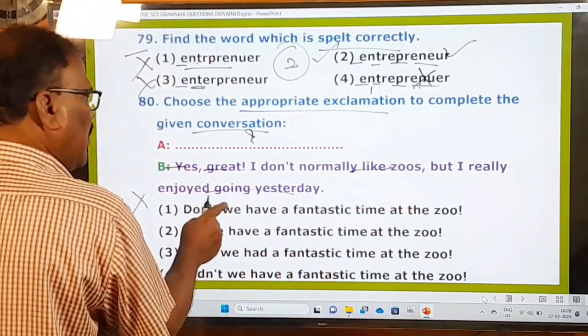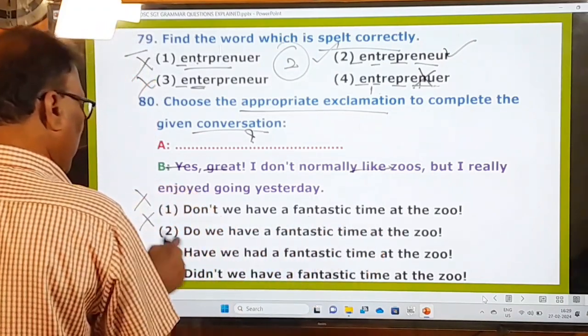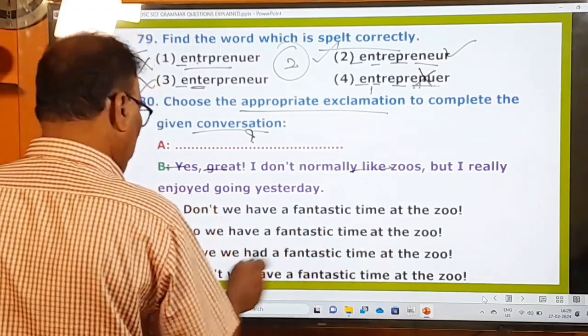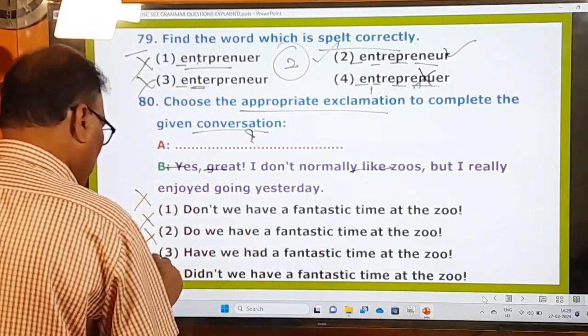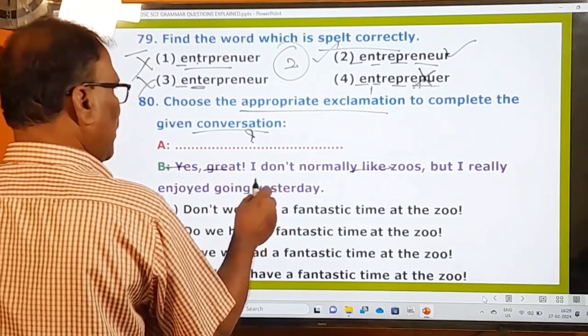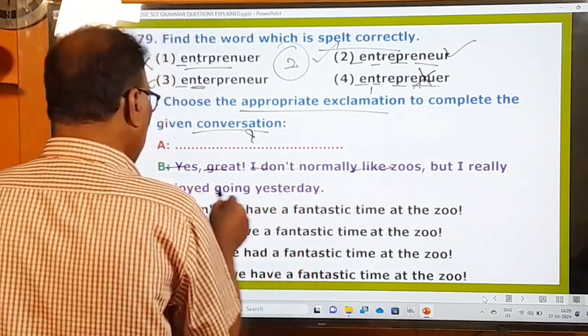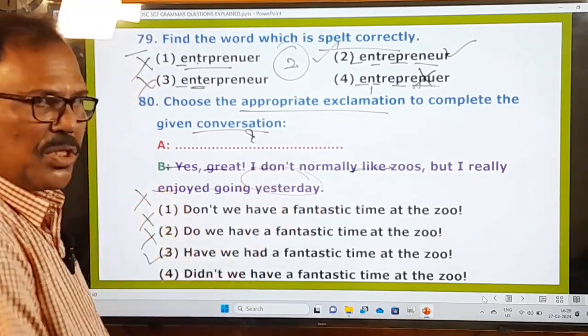This is not the right one. Do we have a fantastic time at the zoo? Not the right one. Have we had a fantastic time at the zoo? Not the right one. Didn't we have a fantastic time at the zoo? This is the right one. Because the answer says I don't normally like juice, but really enjoyed yesterday. The action happened yesterday, and that's why the question must also be in the past tense.